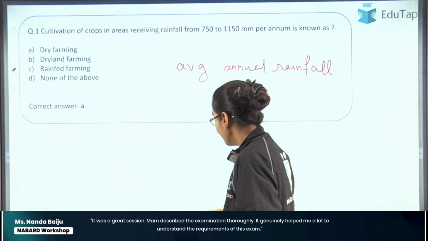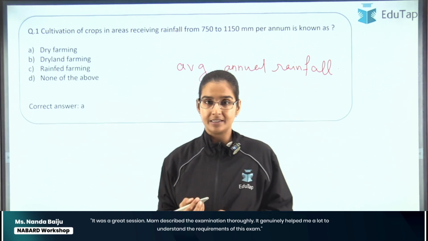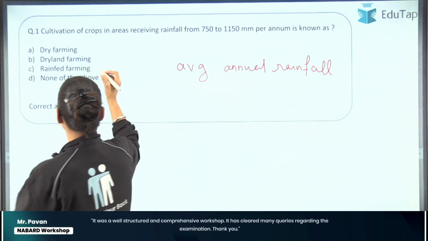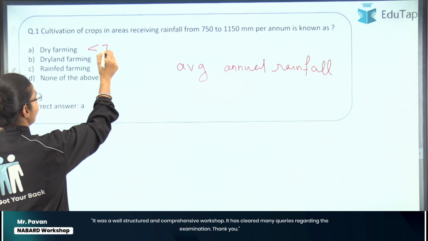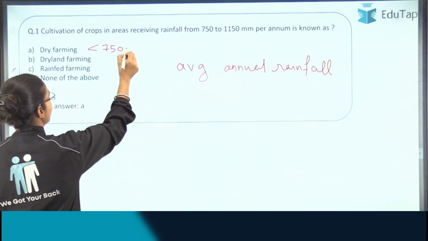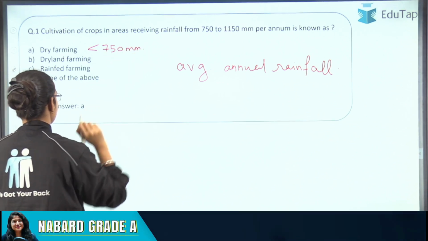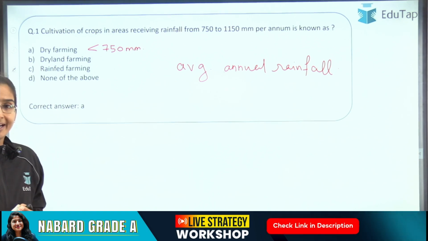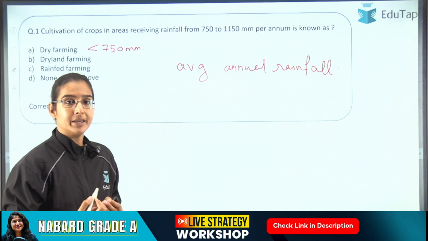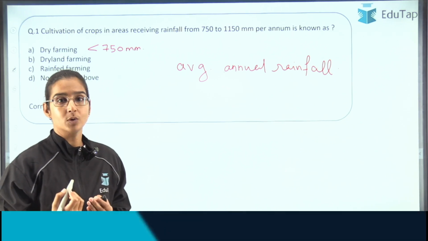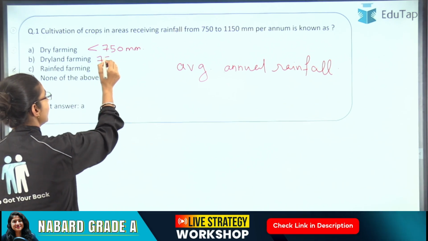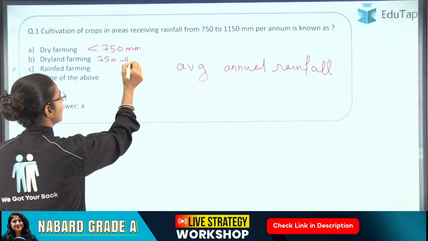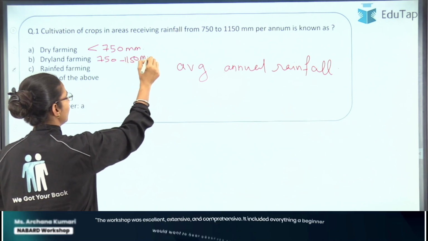Let us discuss that. So as far as dry farming is concerned, it is practiced in those areas where the average annual rainfall is less than 750 millimeter, right? And as far as dry land farming is concerned, it is essentially practiced in those areas where the average annual rainfall ranges from 750 to 1150 millimeter, right?